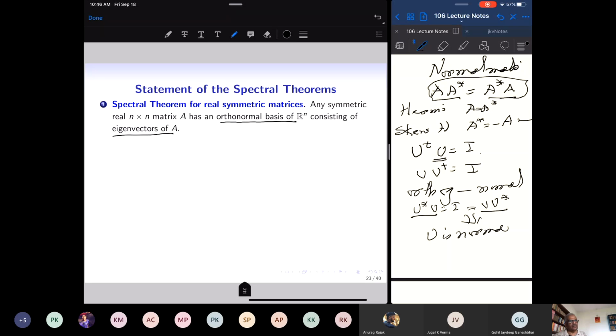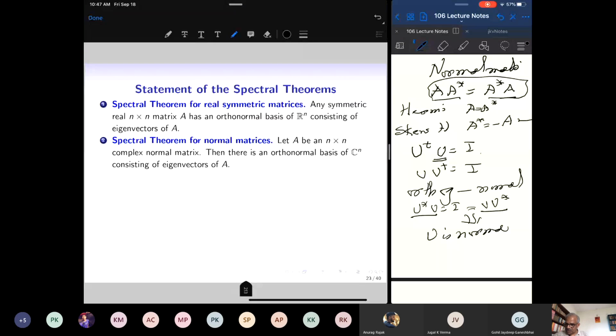Still, we want to show that once the matrix is symmetric, then it has an orthonormal basis of Rn of eigenvectors. Then the spectral theorem for normal matrices: if I have an n by n complex normal matrix, then it has an orthonormal basis of Cn consisting of eigenvectors.